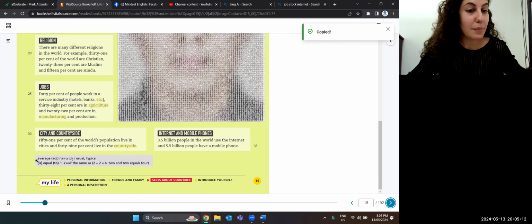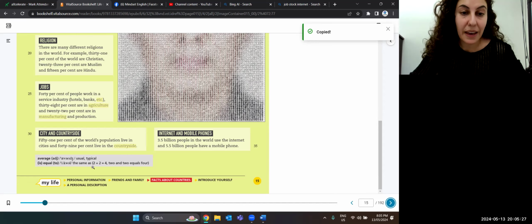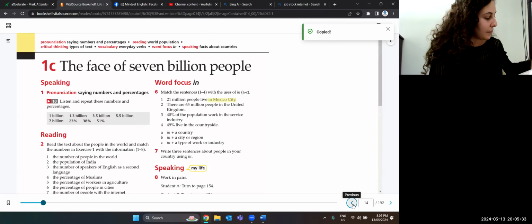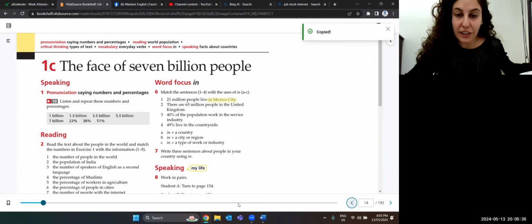Okay, just some vocab. Average means the usual, the typical, what everyone is, just an average. What's the average between the people? What do they mostly do? And is equal to means the same as. Okay, so we read the article. Let's answer some questions about it. I'll give you a moment to read it again.